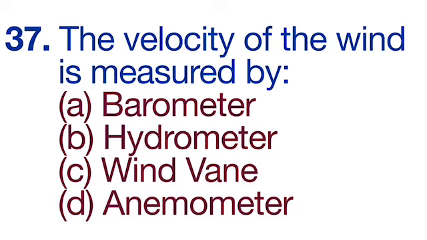37th question is, the velocity of the wind is measured by. Options are A, barometer, B, hydrometer, C, wind vane, D, anemometer. And its correct option is D, anemometer.